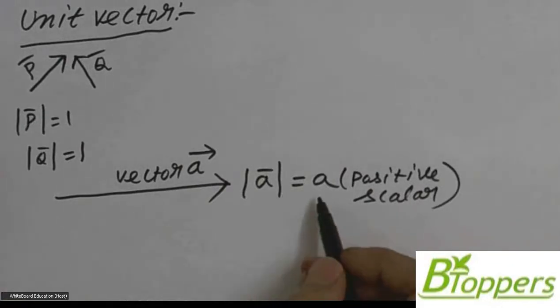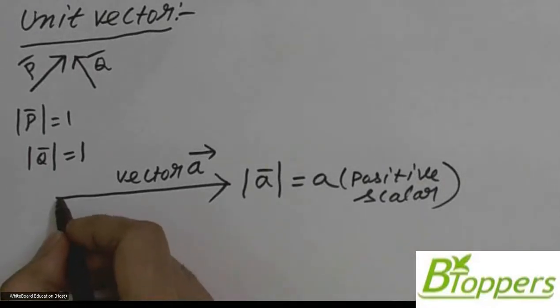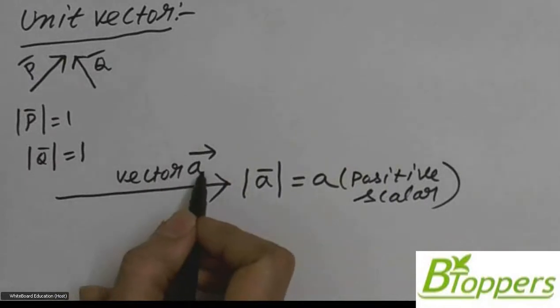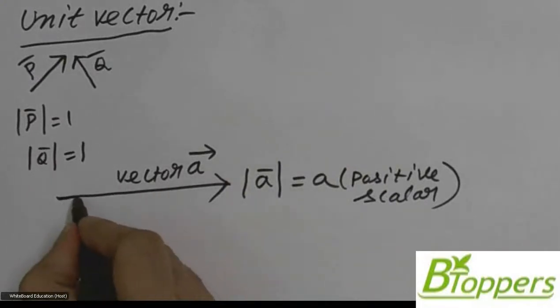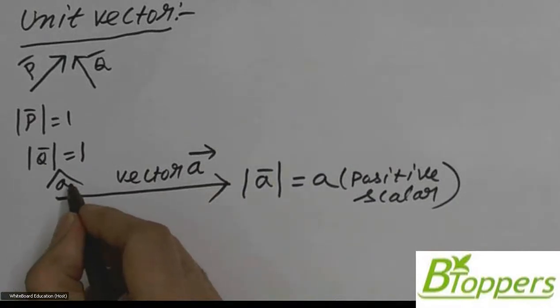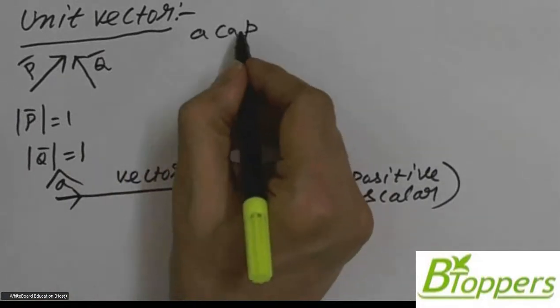Mathematically, the modulus of vector can be considered as a positive scalar. A vector which has only 1 unit magnitude but same direction as the given vector A bar, is denoted by symbol like this. We read it as A cap, but A cap should not be written as A cap in words this way.